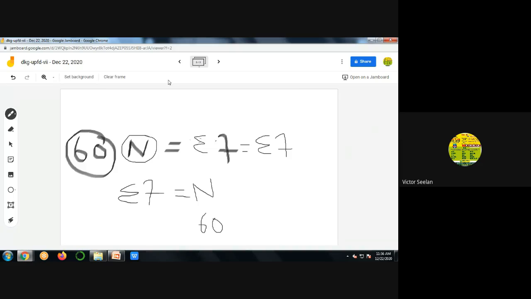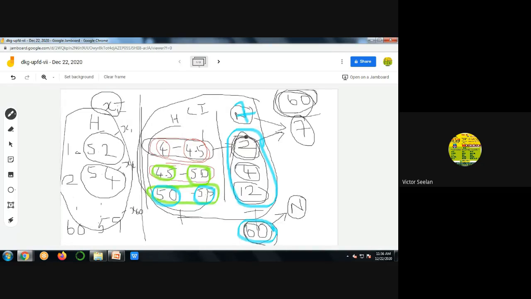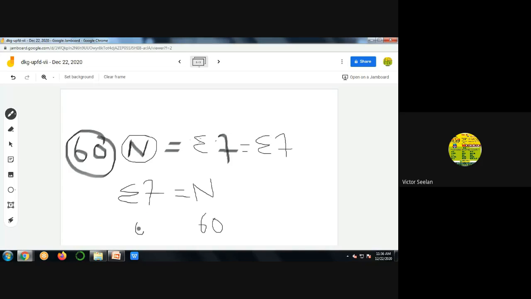Sigma F means you have to add all the F values. So 2 plus 4 plus 12 and so on. It should also be 60. Clear?